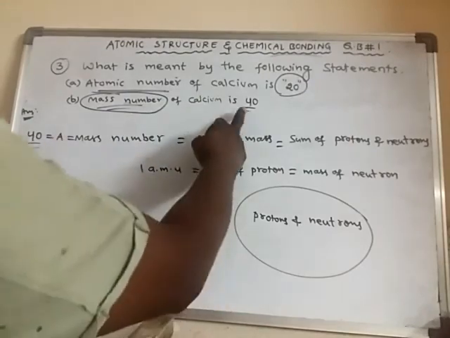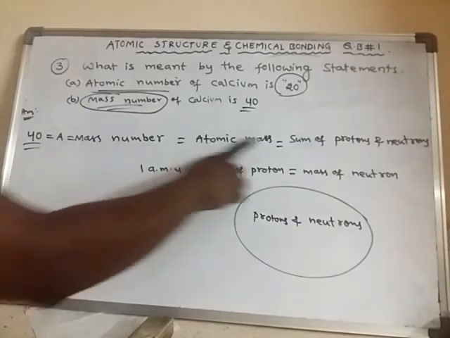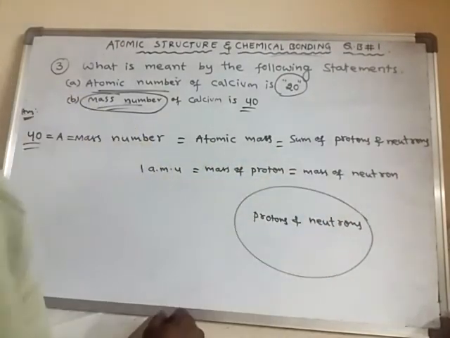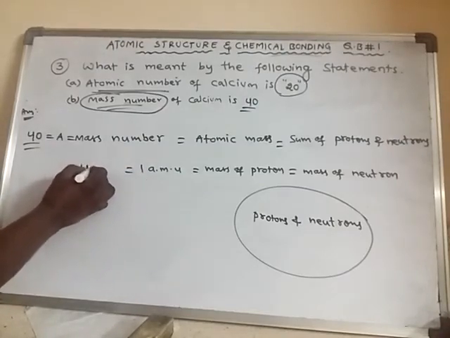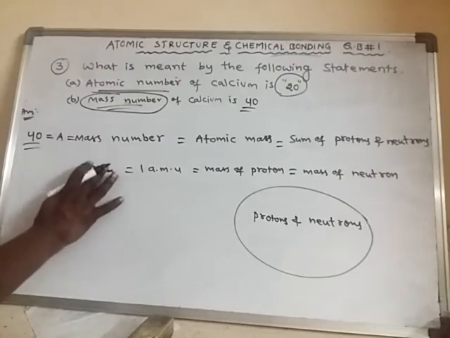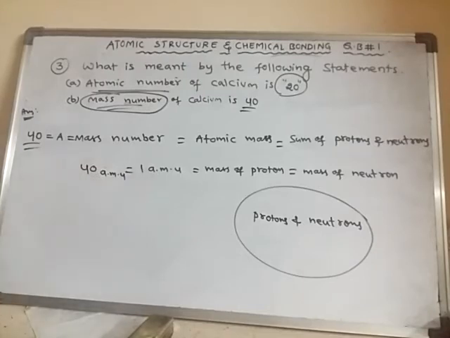What is the meaning of this statement? Mass number of calcium is 40 means the sum of protons and neutrons, that means the total number of protons and neutrons together will be equal to 40. Okay, so 40 means 40 AMU, 40 atomic mass units. So simply we will mention it as 40. The meaning of this one is 40 AMU, atomic mass units.